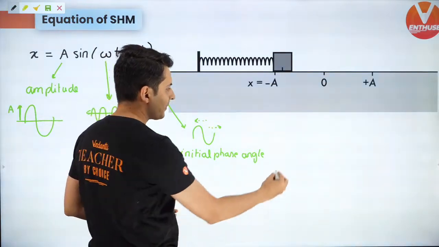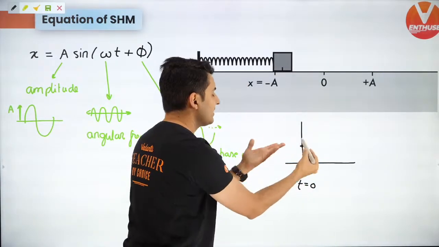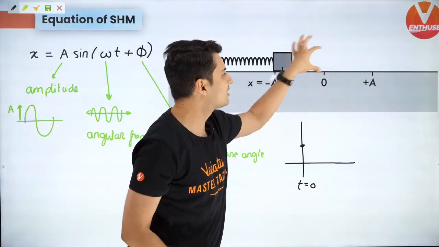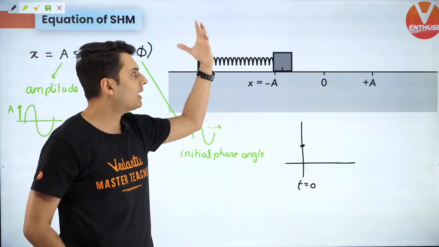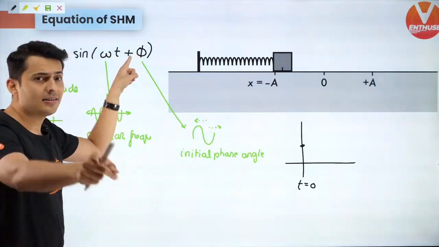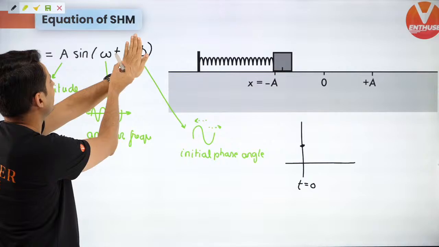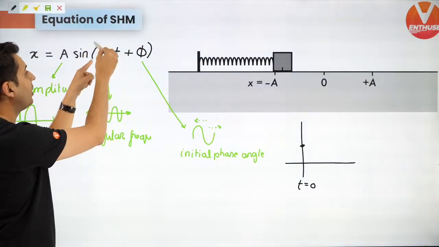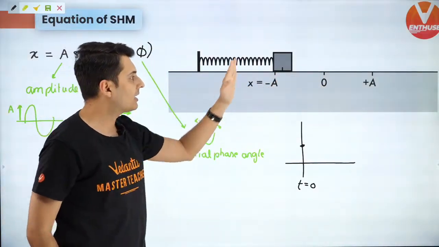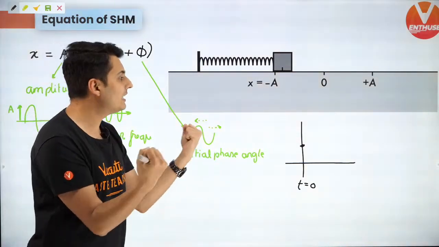So just think about it. At t is equal to 0, if my x is already some value, that means when I started looking at it, that time where was this block? So it gives you an idea of the initial position of that block. If phi is 0, think about it. If phi is 0, then initially, that means when time is 0, sine will also be 0. That means x will also be 0. That means the particle started from the origin, guys. So it tells me more about the initial situation.